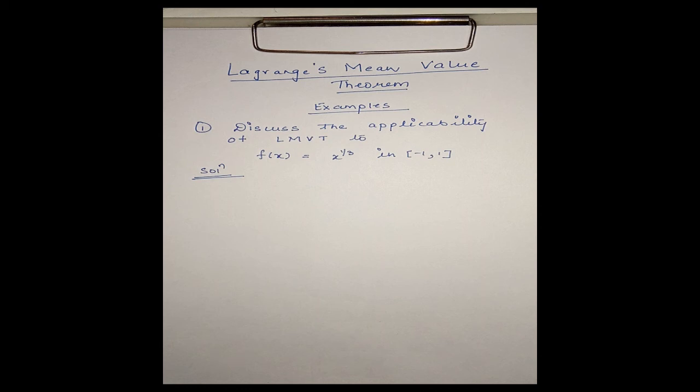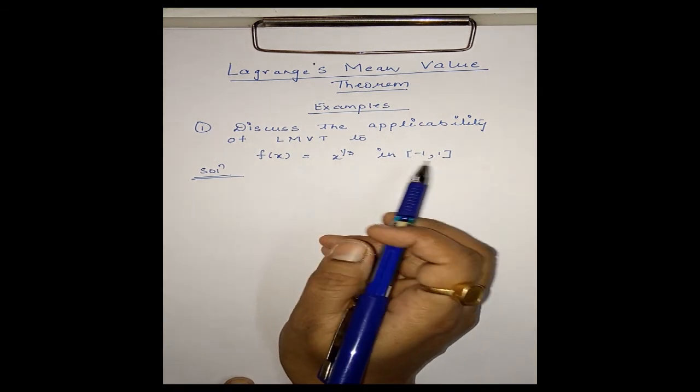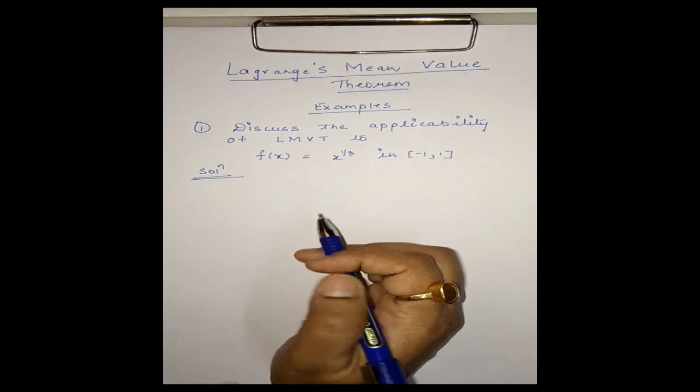Hello friends, in this video I'm going to discuss some problems related to Lagrange's mean value theorem. Okay, let us consider the first problem. Discuss the applicability of LMVT to f(x) = x^(1/3) in the closed interval [-1, 1].